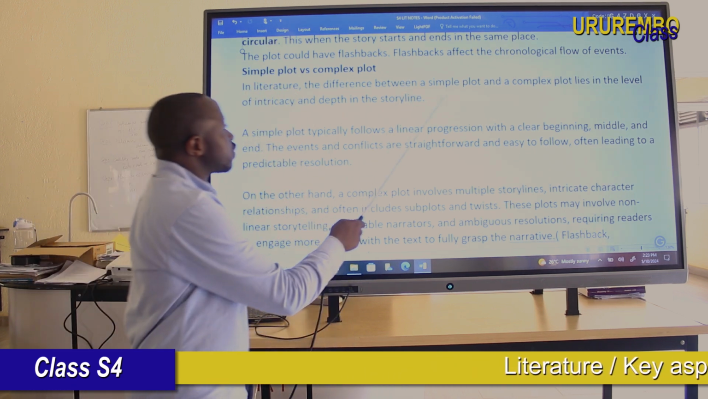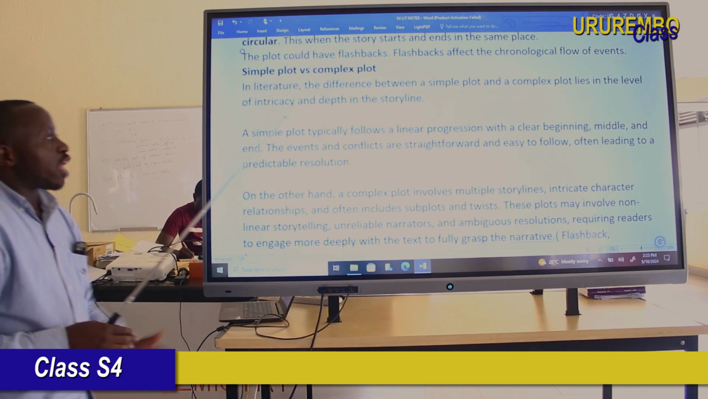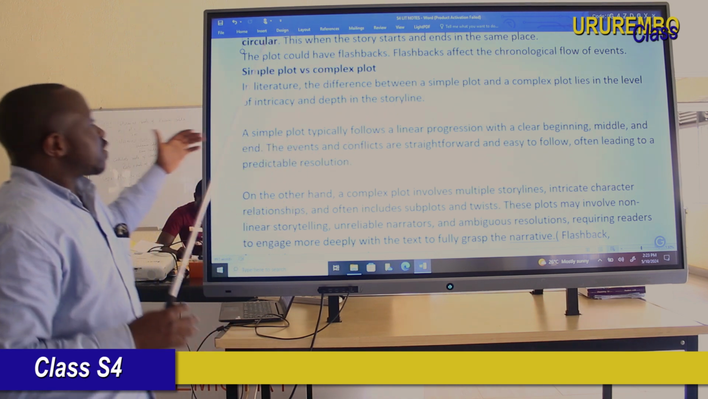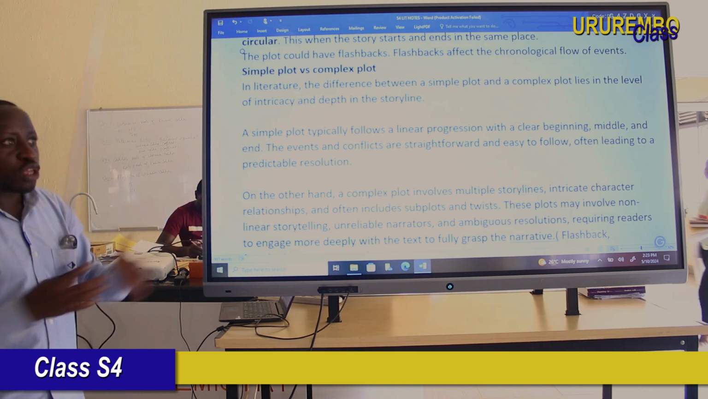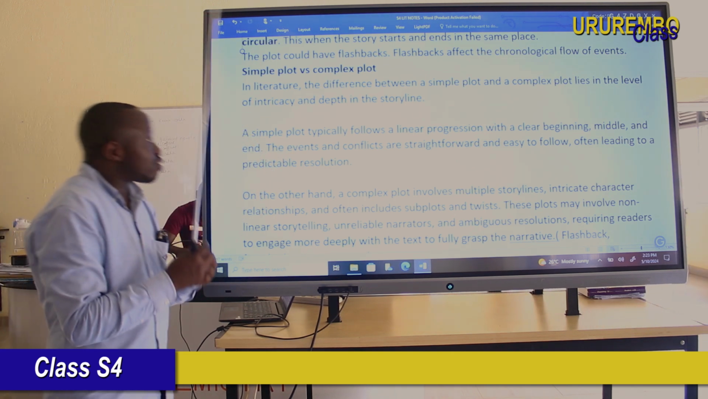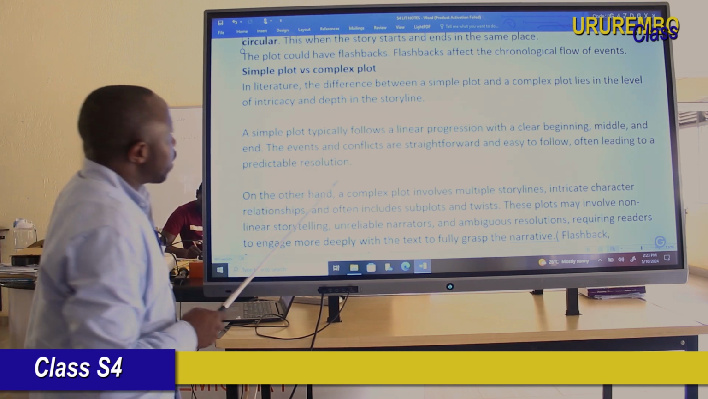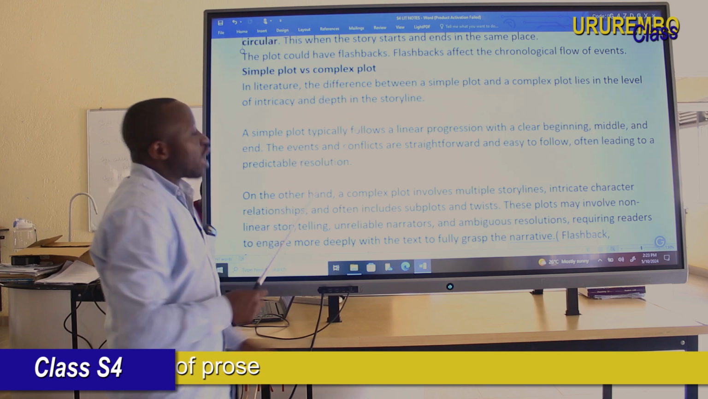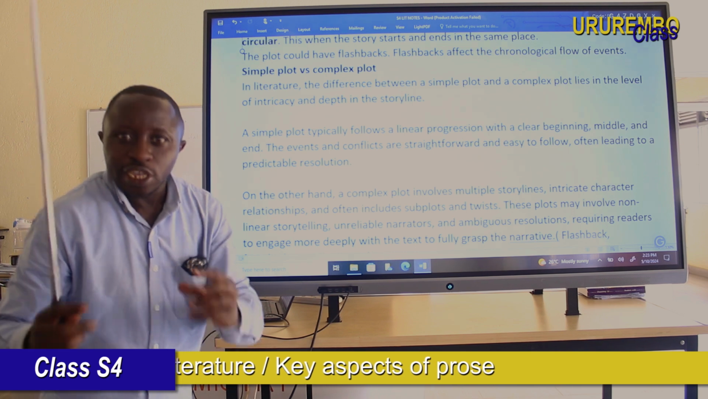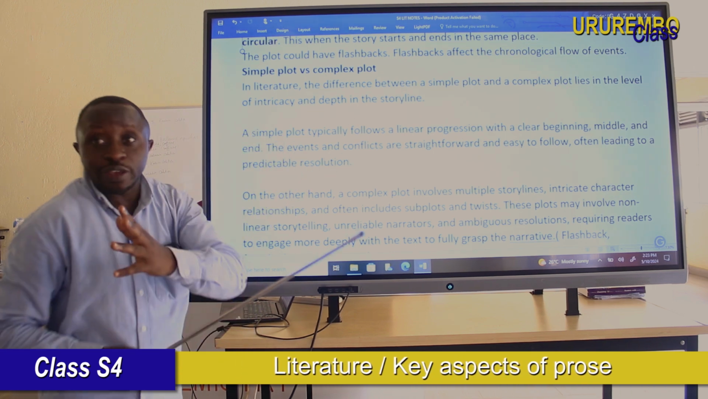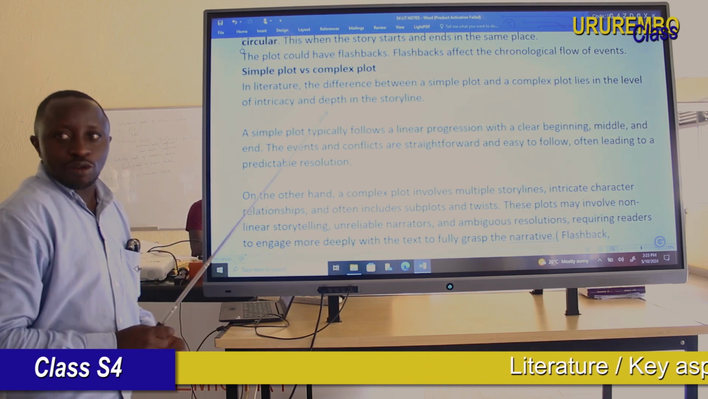In literature, the difference between a simple plot and a complex plot lies in the level of intricacy or depth of the storyline. Sometimes you have storylines which are complex and long, and in that storyline you find flashbacks. That time it will be complex. This story cannot have one plot, but has plot and subplot. When it has subplot, it means there is a complex plot. I will have a chart at the end to show you how the complex plot is.